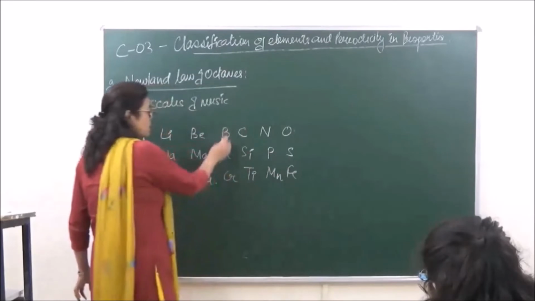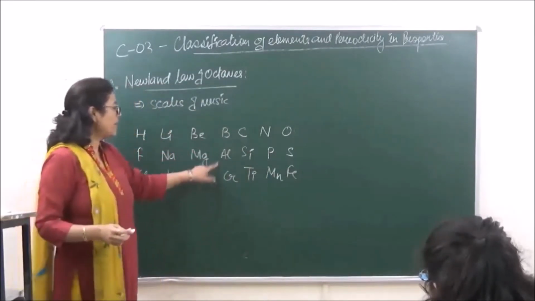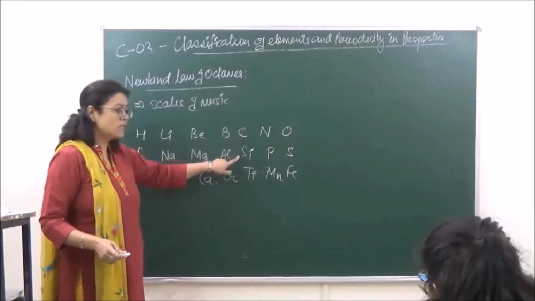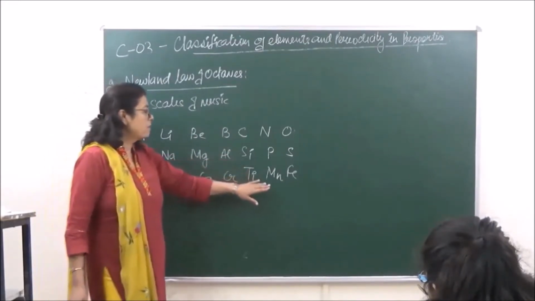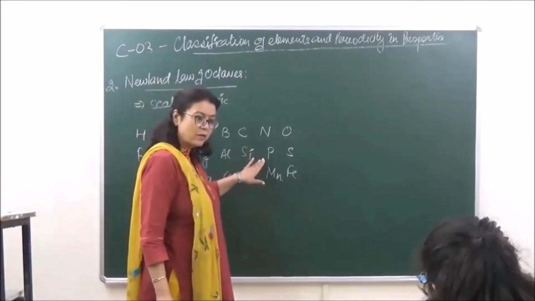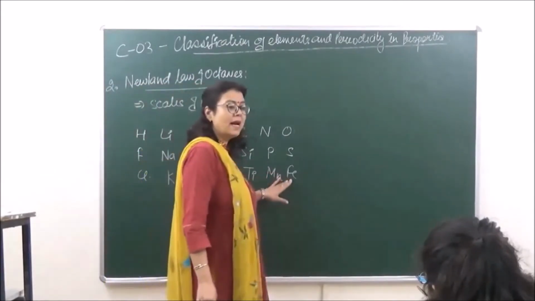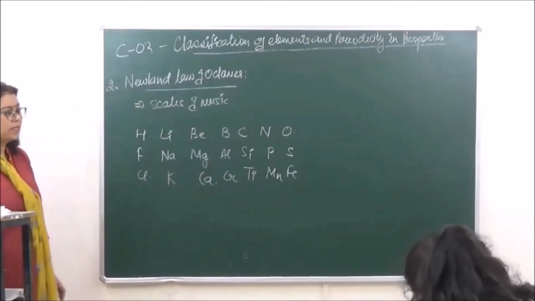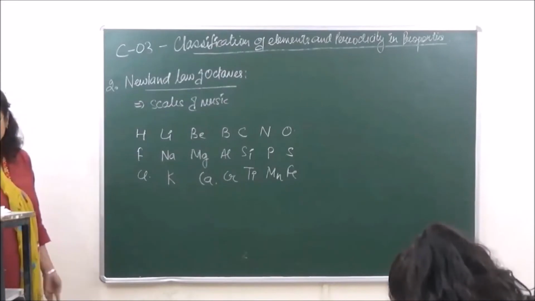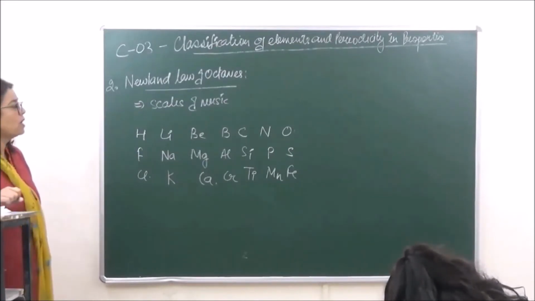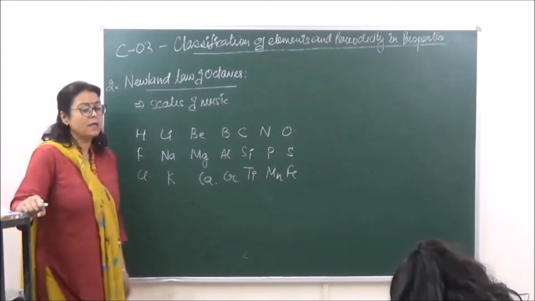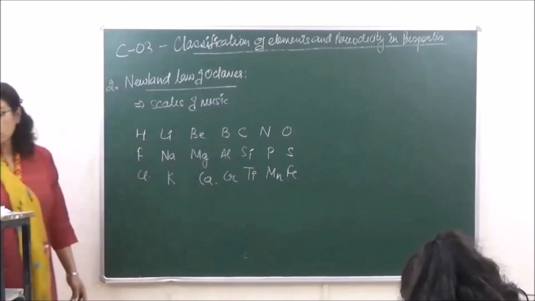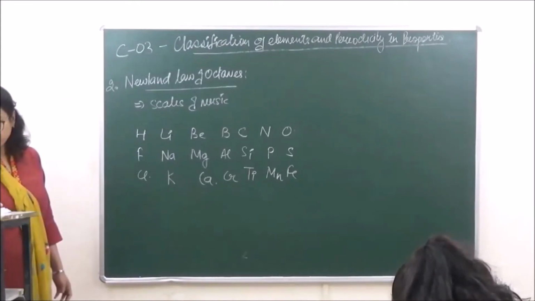Now these were the anomalous behaviors because chromium has no similarities with boron and aluminium, titanium has no similarities with carbon and silicon, manganese has no similarities with nitrogen and phosphorus, and similarly iron has no similarities with oxygen and sulfur. Okay? So because of this, Newland's law of octaves worked quite well for lighter elements, but when we went to higher elements, this law was overruled very soon.